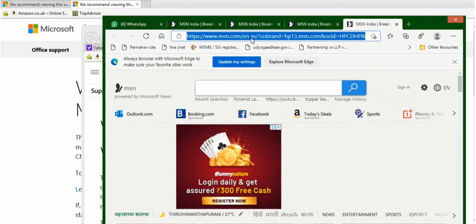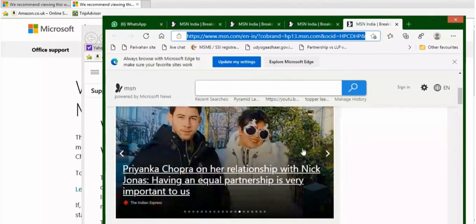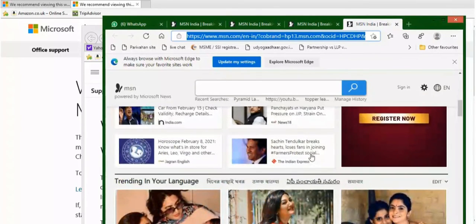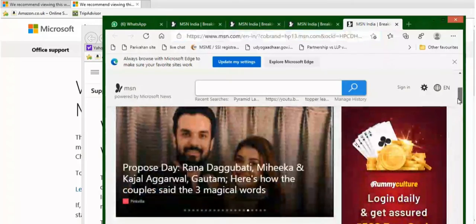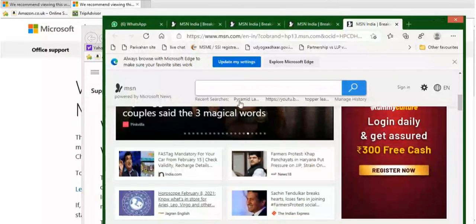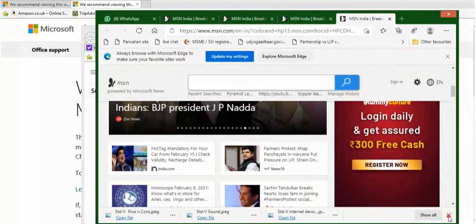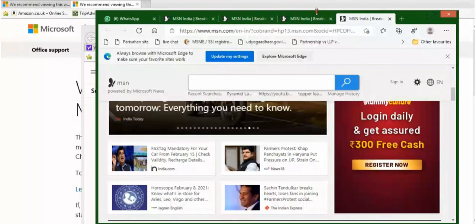Content area. It displays the web page. It has images, text, information, hyperlinks, and animation. The horizontal and vertical scroll bars allow you to view information. Status bar. It is present at the bottom of the Internet Explorer window. It displays the error, downloaded percentage, and size of the web page. Okay, children, understood?